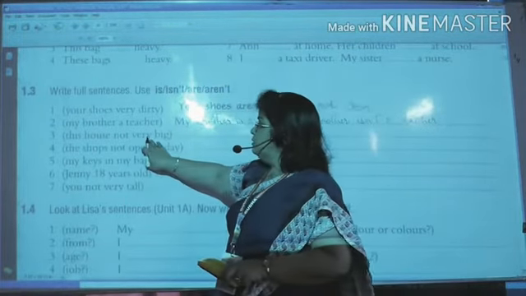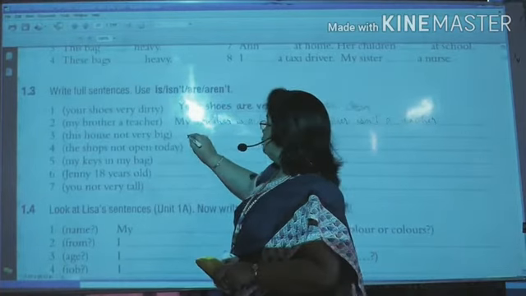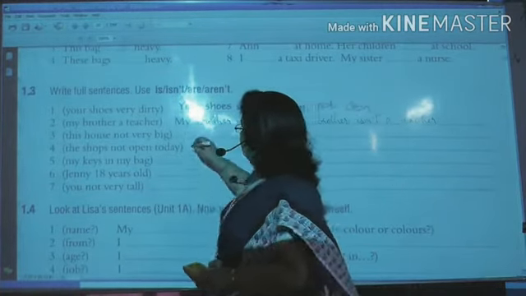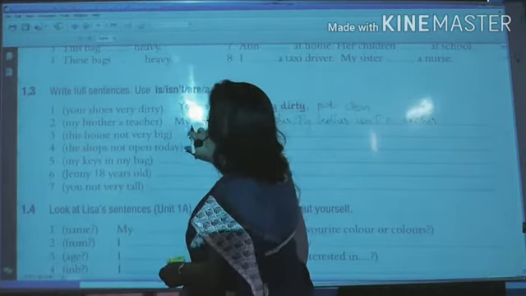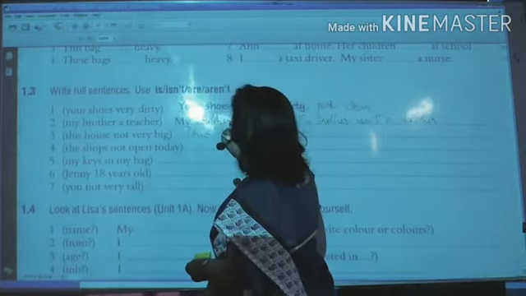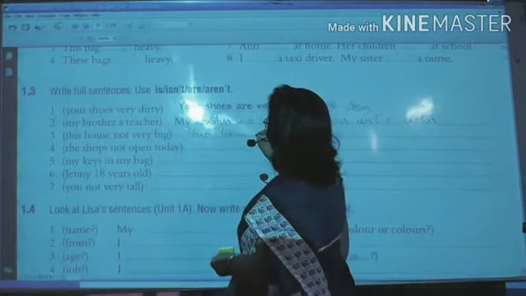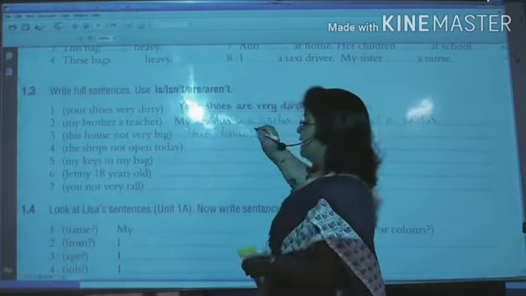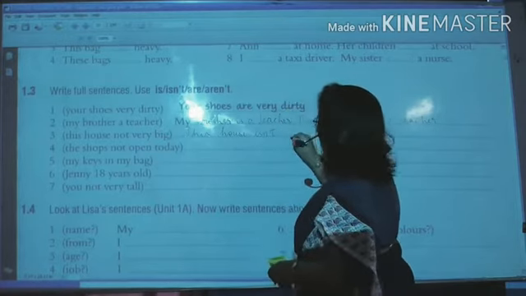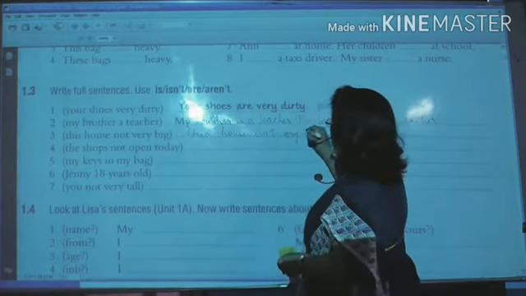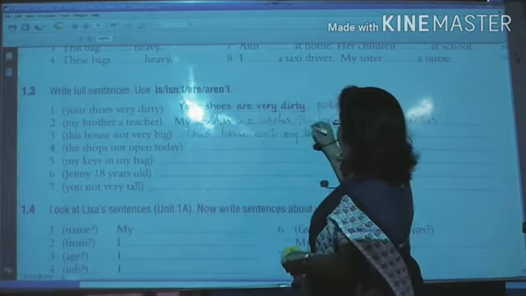So this house is, so if we'll write this house is not can be combined, so we can write isn't very big.